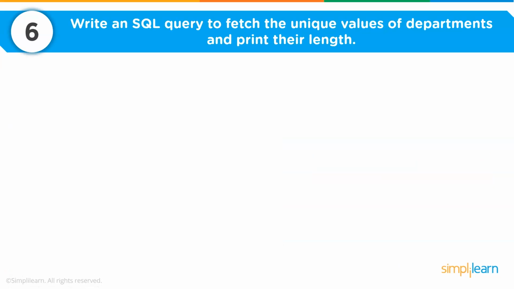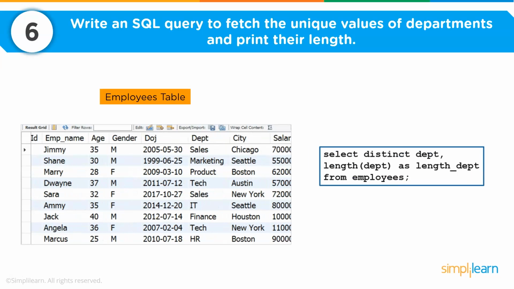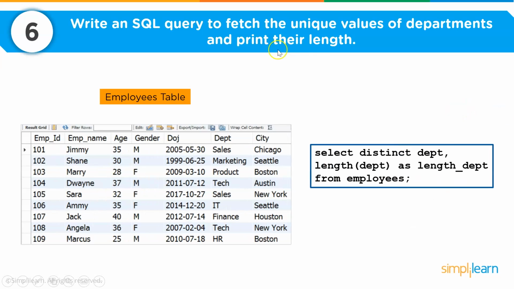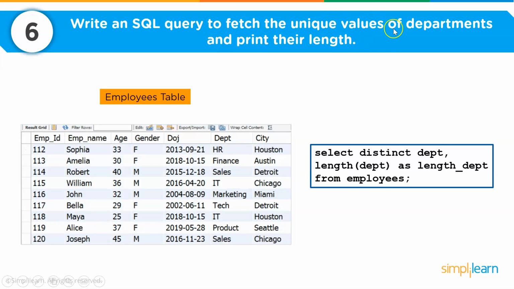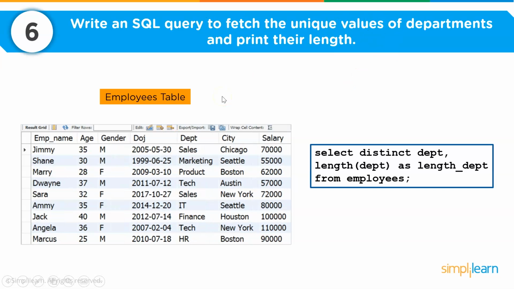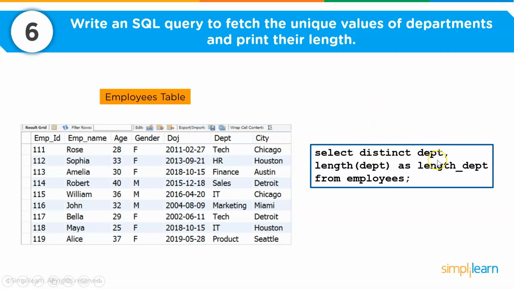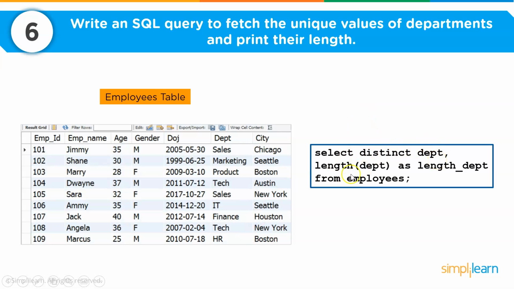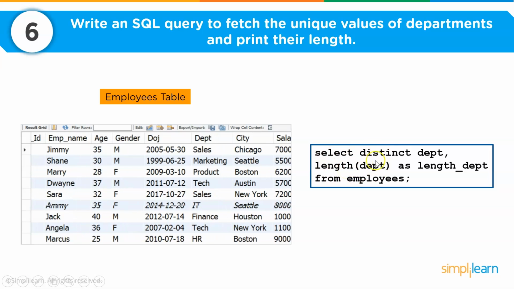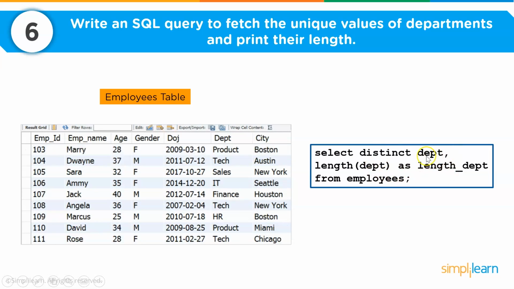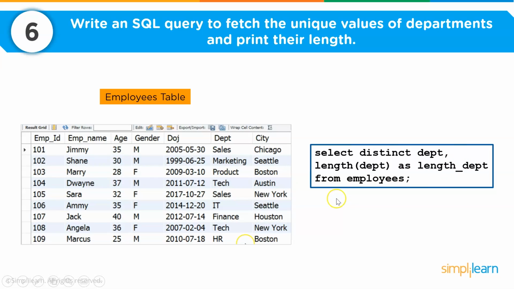Now the sixth question is to write an SQL query to fetch the unique values of departments and print their length. This question consists of two parts. First, we need to fetch the unique values of departments that we saw in our fifth question, and then we want to print the length of each of the departments. So for that, I'm using the distinct keyword to find the unique departments, and then I'm using the inbuilt length function that is present in MySQL to find the length of the department, and then I'm using an alias that is length_department from employees.